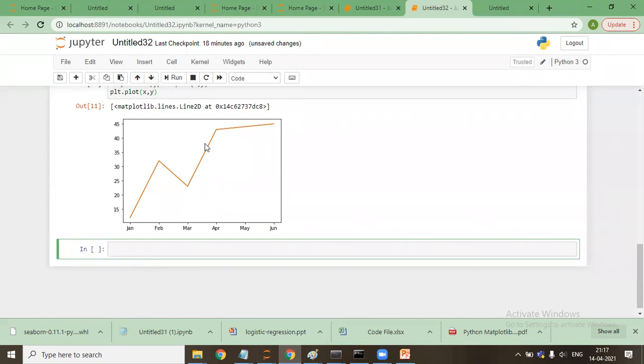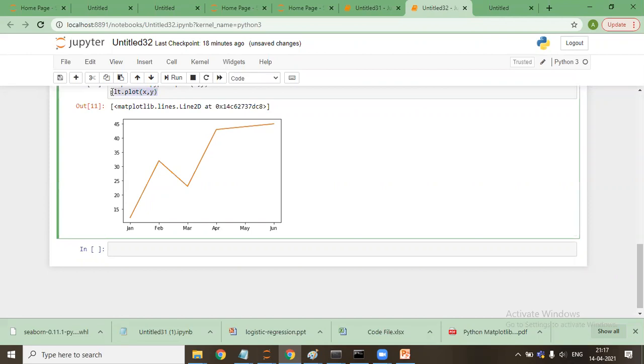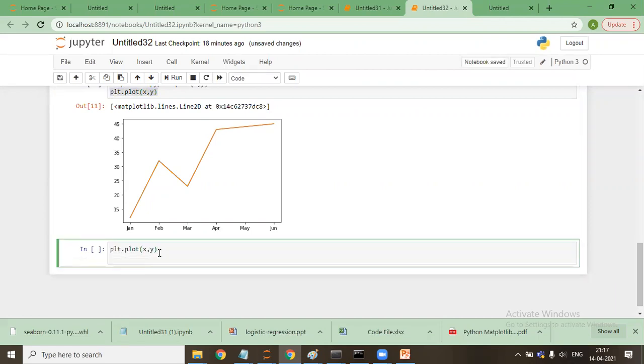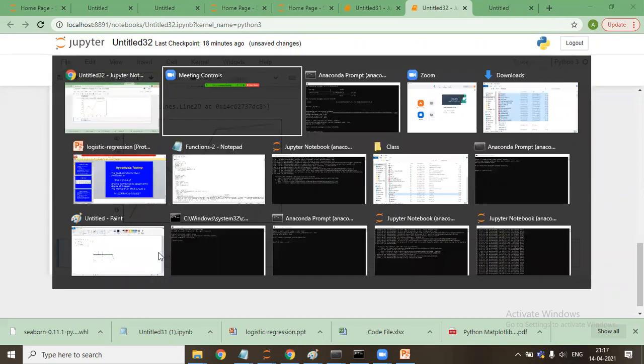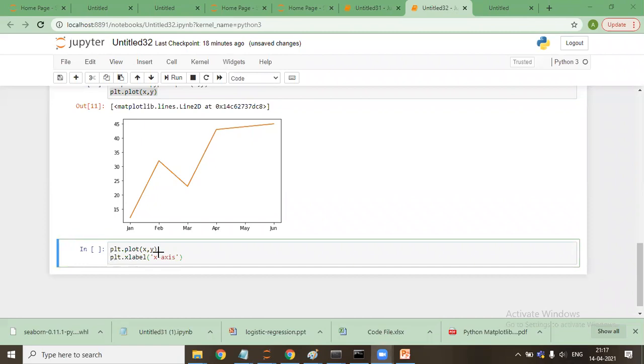Now I'll say plt.plot x comma y. I'll say plt.xlabel is the x axis. I'll show you in a second where this xlabel is coming from.